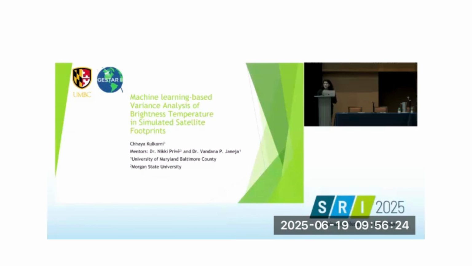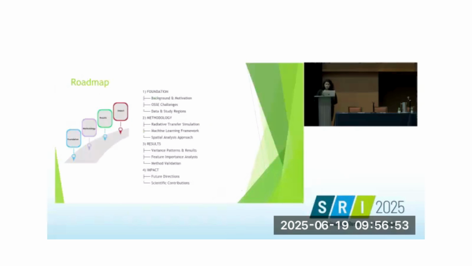Hi, good morning, everyone. I'm Chaya Kulkarni from UMBC, and today I'll be presenting my research on using machine learning to analyze brightness temperature variance in simulated satellite footprints. This work was conducted under the guidance of Dr. Nikki Prive from Morgan State University and Dr. Vandana Janeja from UMBC as part of the Goddard Earth Sciences Technology and Research 2 Fellowship Program. It is an affiliation of NASA.